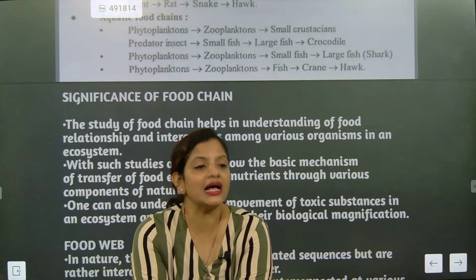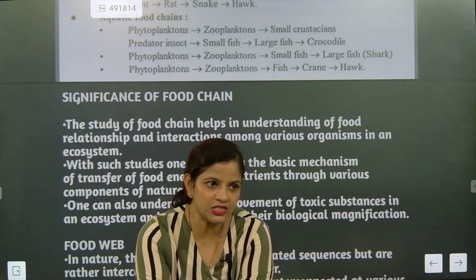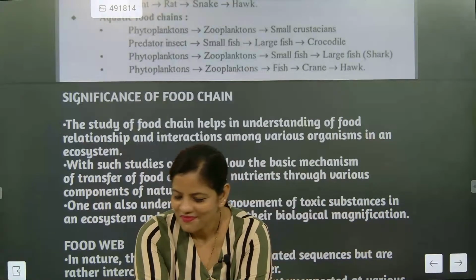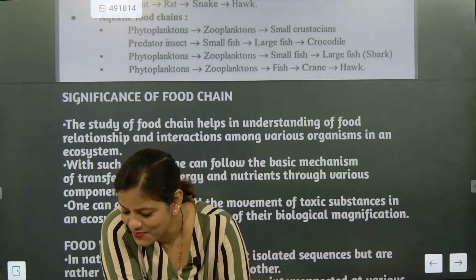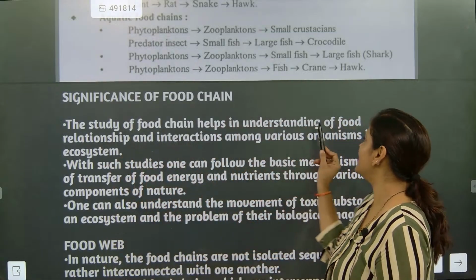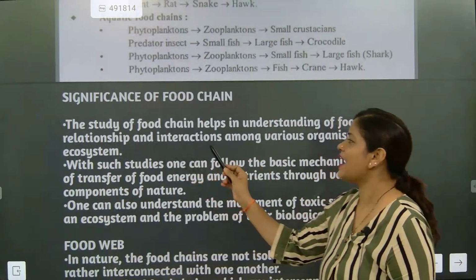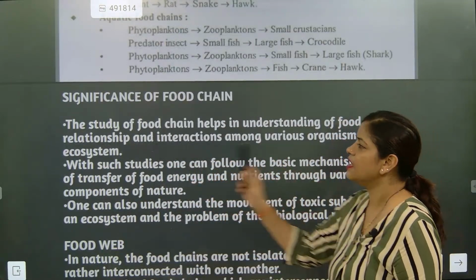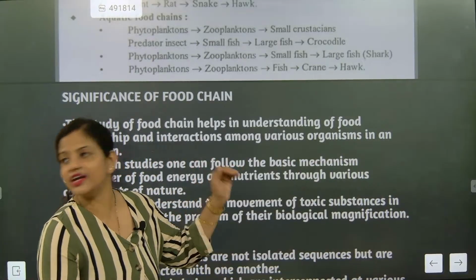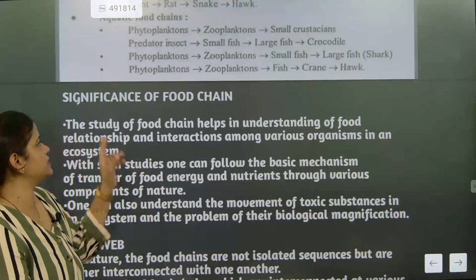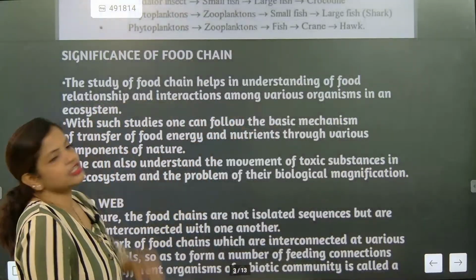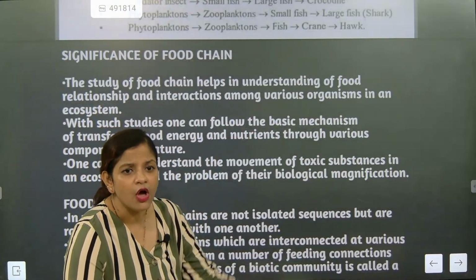If somebody asks you what is the significance of food chain, this is how we write: the study of food chain helps in understanding food relationships and interactions among various organisms in an ecosystem. That's the first important line, and no one can cut it. It is understanding of food relationship.